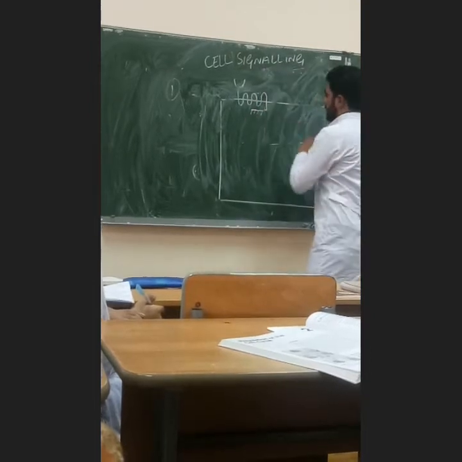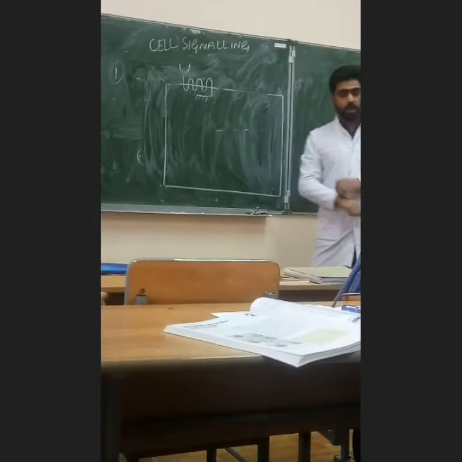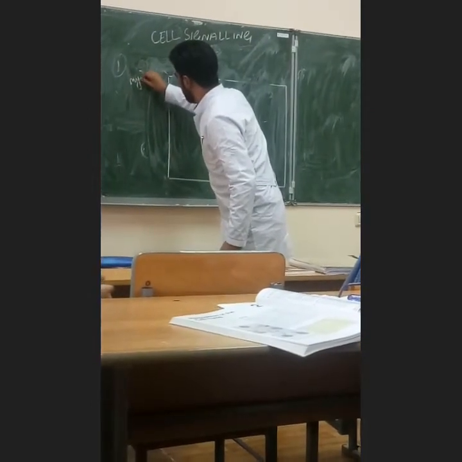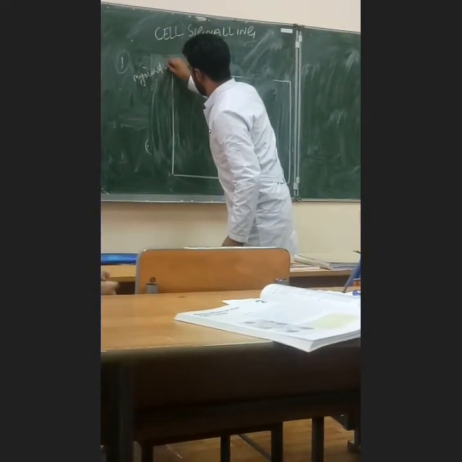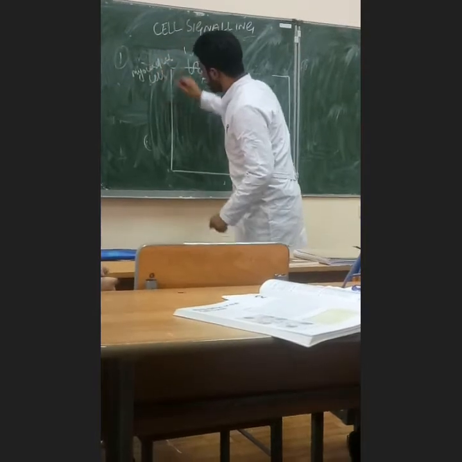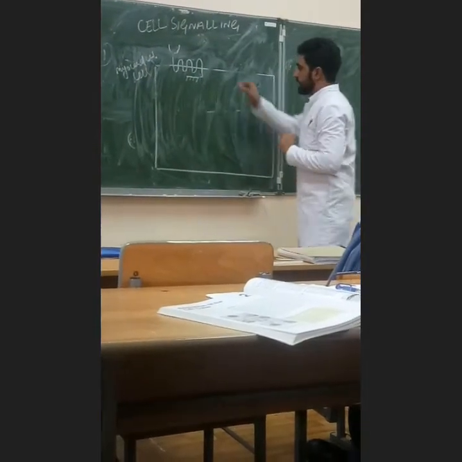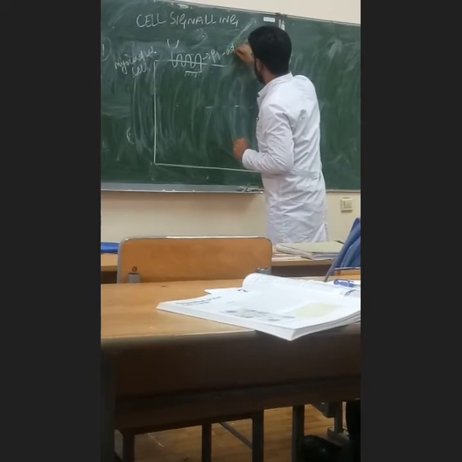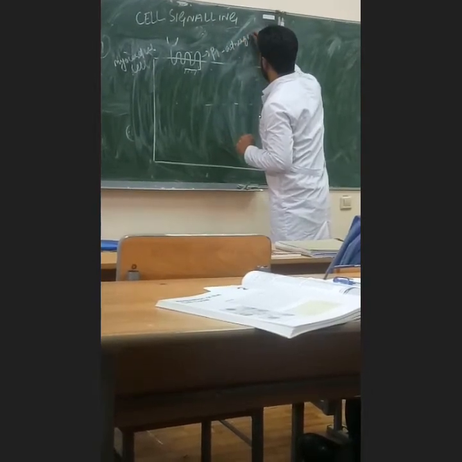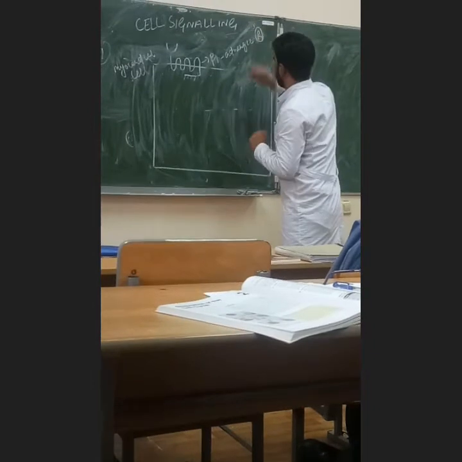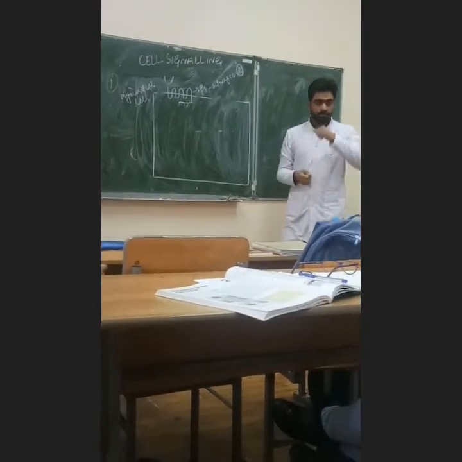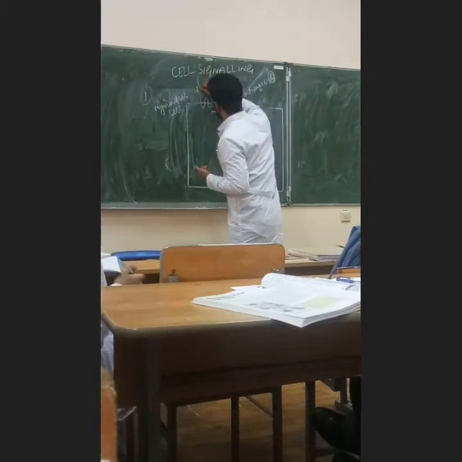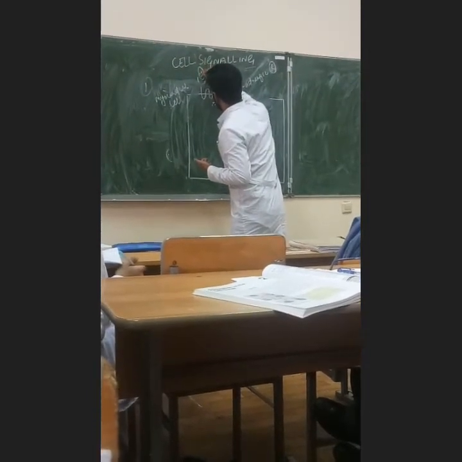If I am talking about the myocardial cells, for example, this is a myocardial cell, and this is the receptor. This receptor is the beta 1 adrenergic receptor. Now any ligand, like growth hormones, or for example epinephrine, binds here.